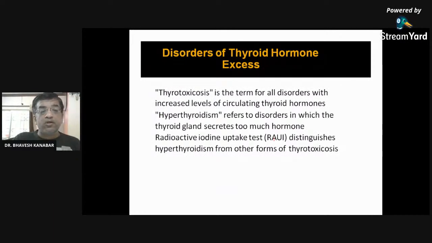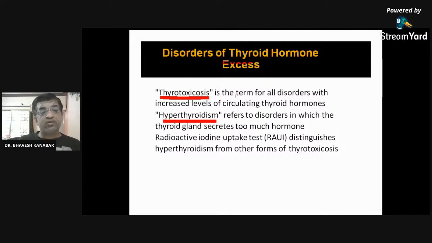So this was all about hypothyroidism. Now we are going to see hyperthyroidism. These are known as disorders of thyroid hormone excess. There are two terms, hyperthyroidism and thyrotoxicosis.